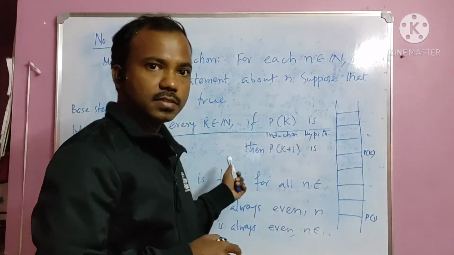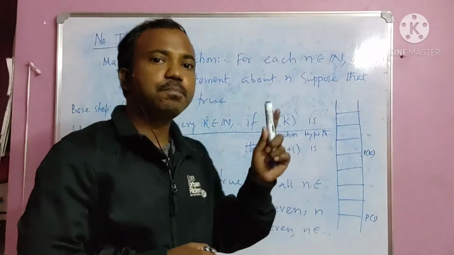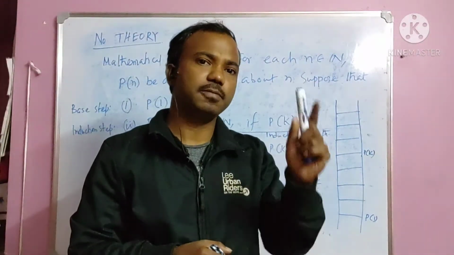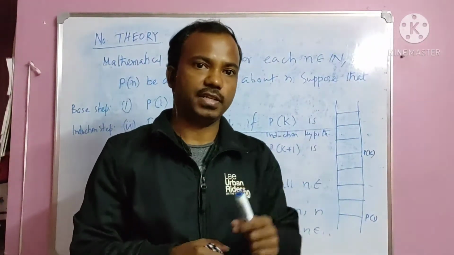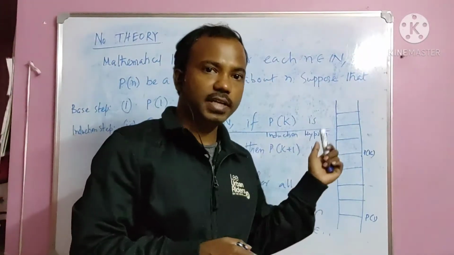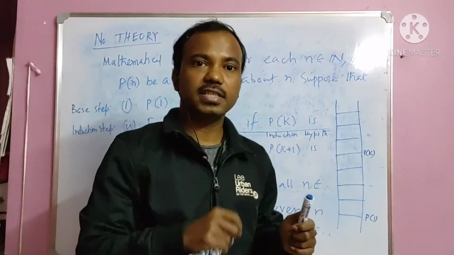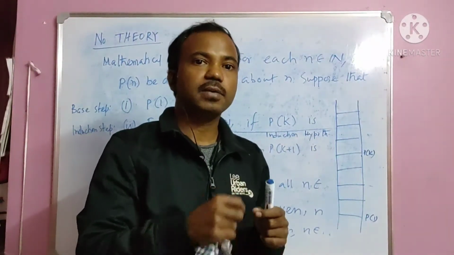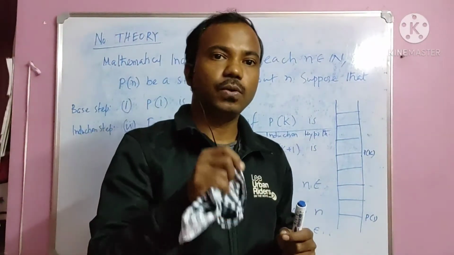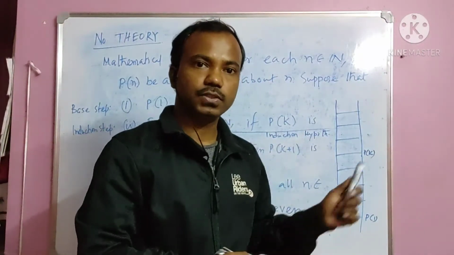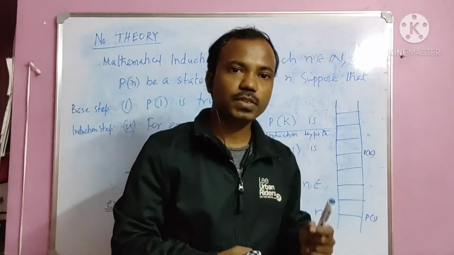Mathematical induction says that suppose Pk, the kth brick, has fallen down, then induction guarantees that the Pk plus 1 brick will fall down. So these things will happen.